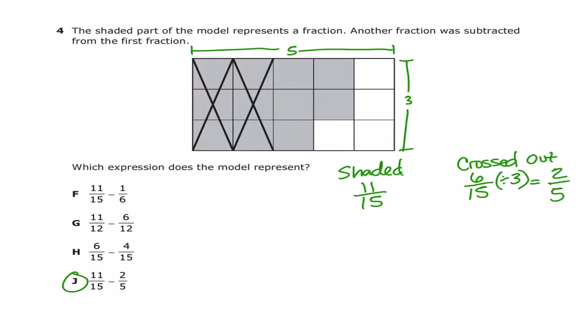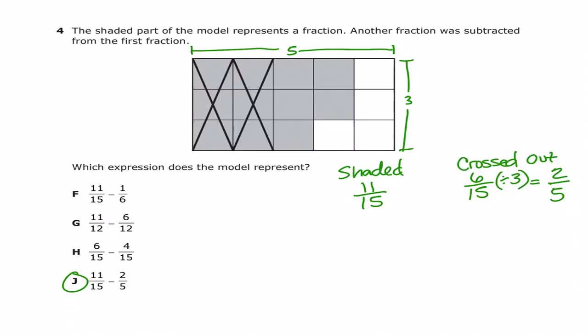Out of the 15 boxes, we have 11 of them that are actually shaded. Then we have to find out what is the amount that's crossed out. We have to represent what's crossed out, which, when you cross something out, we're taking away. So therefore that makes it a subtraction problem.